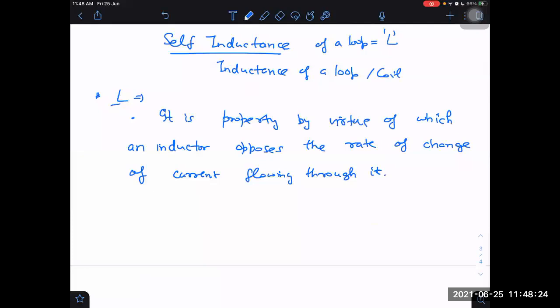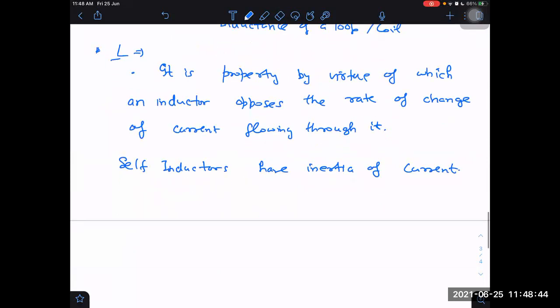I can say inductors have inertia of current, the same way masses have inertia of motion, inertia of keeping constant velocity.